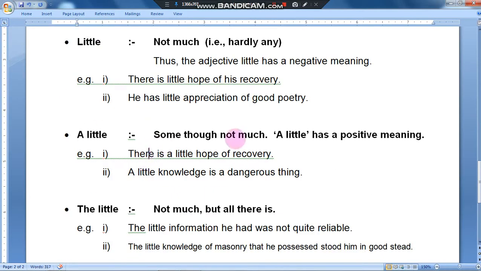A little means some, though not much. A little has a positive meaning. There is a little hope of recovery. A little hope means what? Yes, still he can be saved. There is a little hope. Just a difference of article is there. A little knowledge is a dangerous thing. Yes, if we take a little knowledge of any kind of thing, it is dangerous. If we do not have detailed knowledge of things, we need not handle that particular equipment or situation. We must have a thorough knowledge of it.